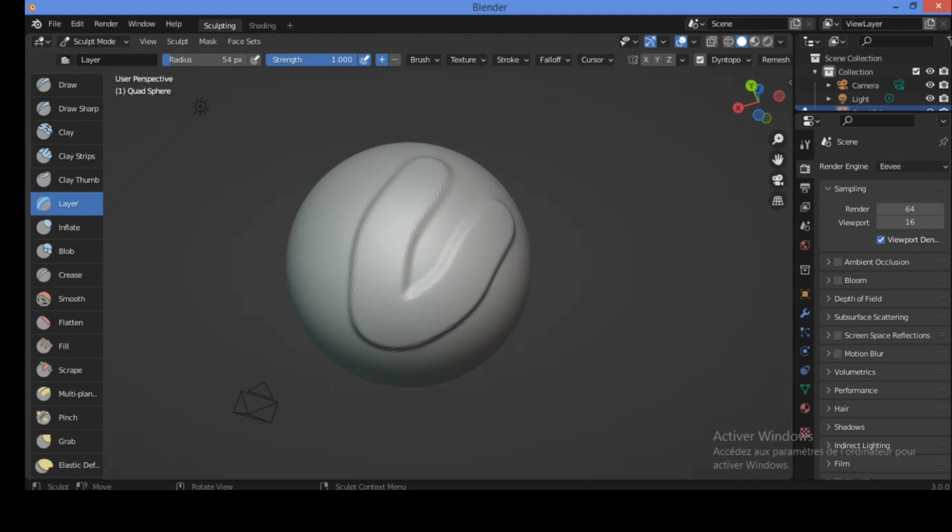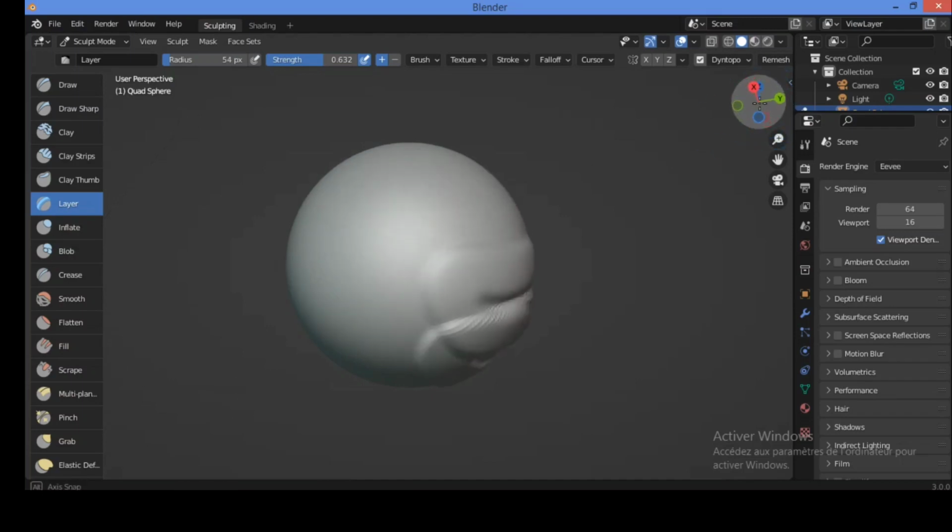You can also decrease the strength and you see the effect. Very clear over here. We see also the geometry from this side. Let's increase the effect to see the difference between the layer and the other clay brushes, like clay brush and clay strips brush. Later I will discuss clay thumb brush.